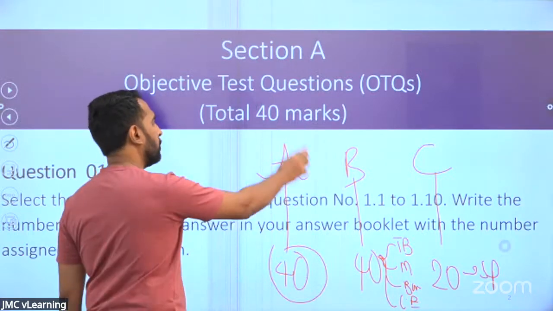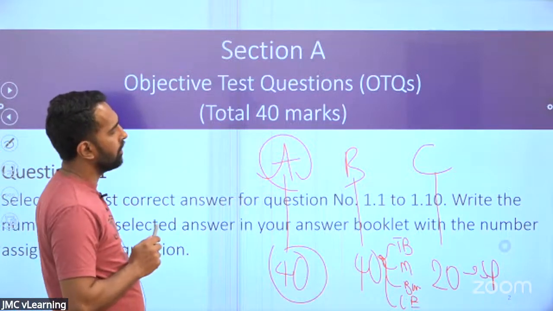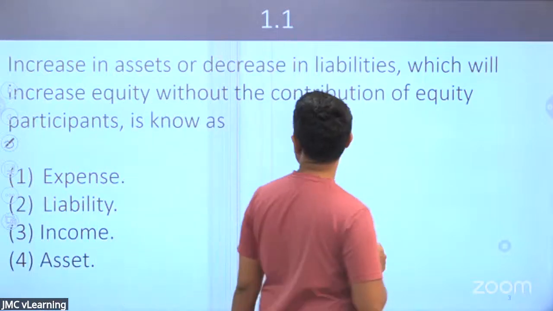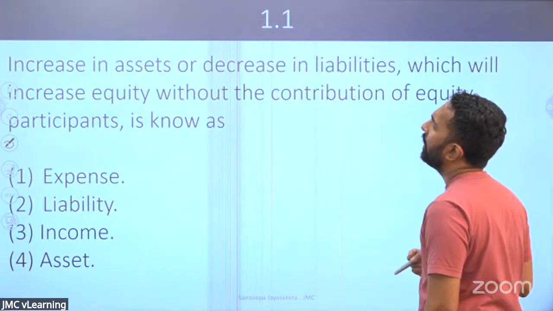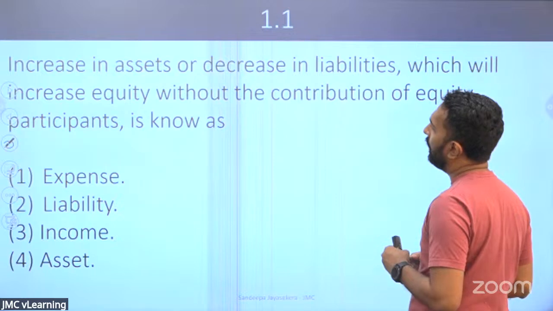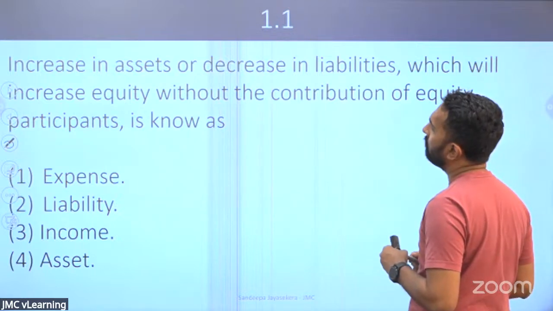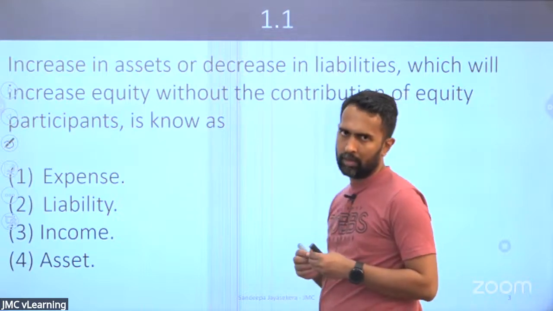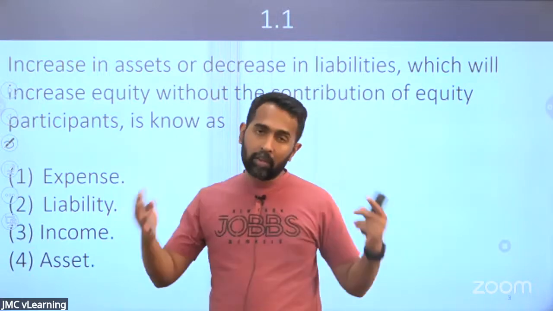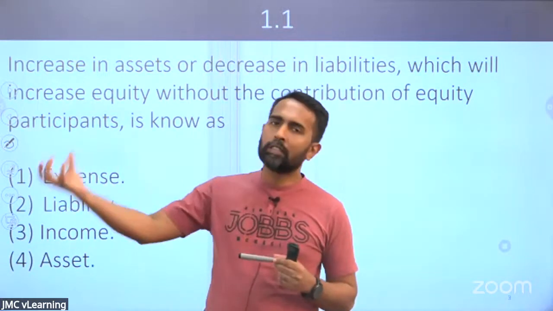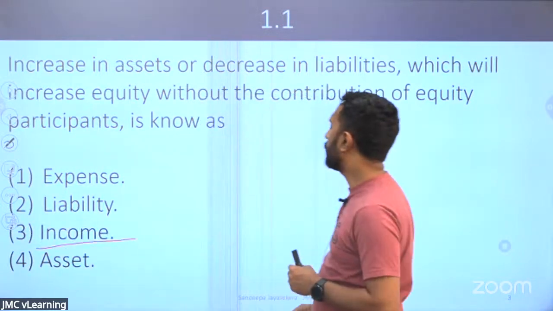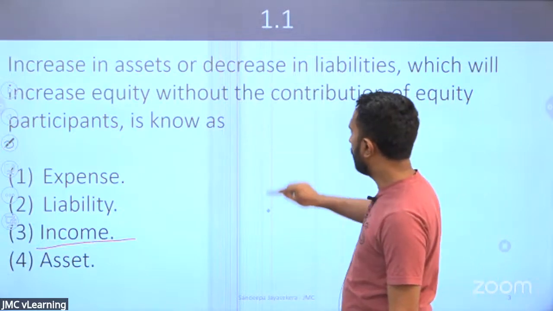So first of all, we'll move on to part A of the paper. We'll straight away move on to the question paper. Look at this first question. An increase in assets or decrease in liabilities which will increase equity, without the contribution of equity participants, is known as what? If the assets are going up or the liabilities are coming down, and at the end of the day your equity is going up without owners contributing additional capital, then that is an income. This is the definition of income.